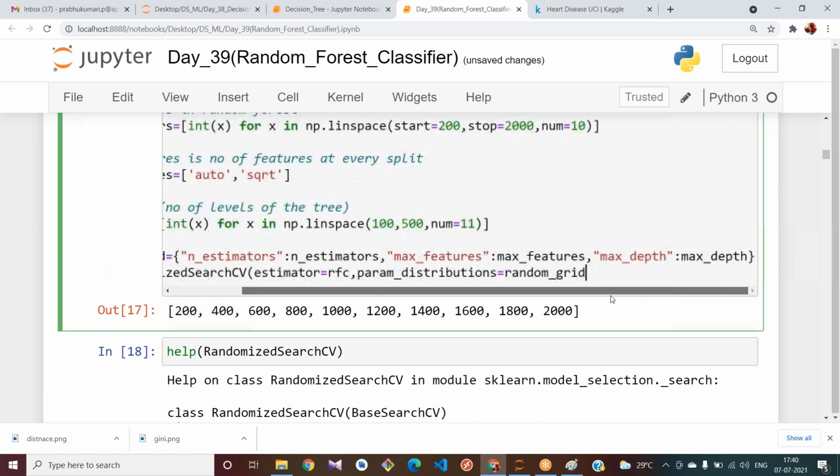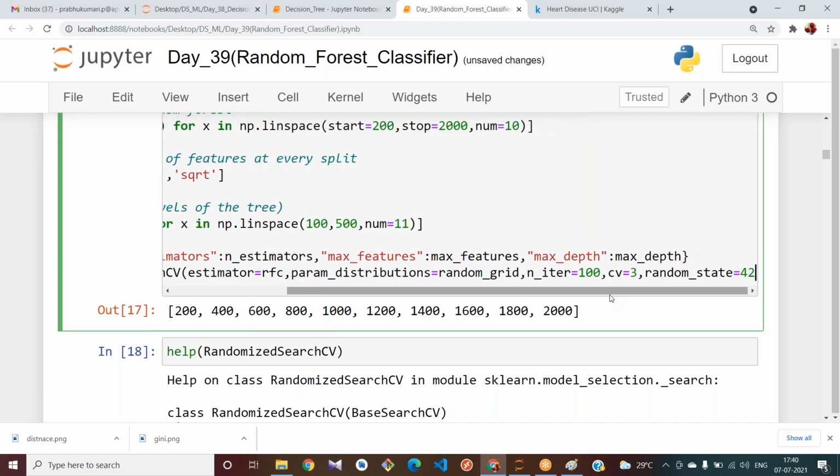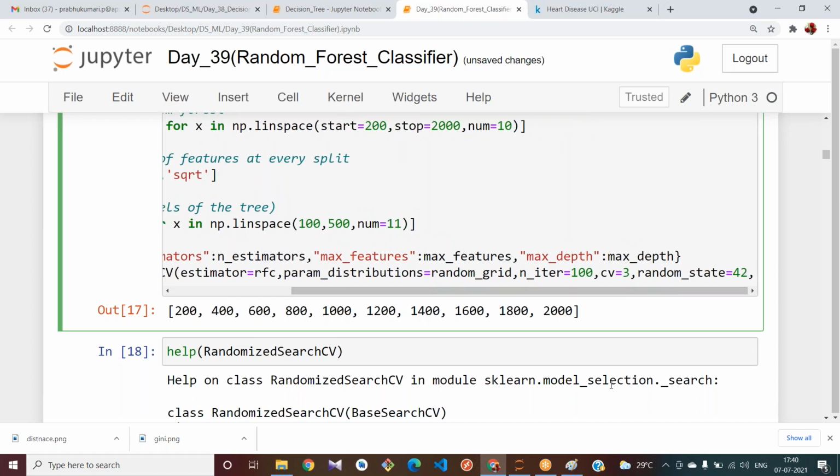Yes, now the next parameter is iterations, n_iter equal to 100, and cv, cross validations, I have to check for 3 values, and let me give random_state equal to some 42.